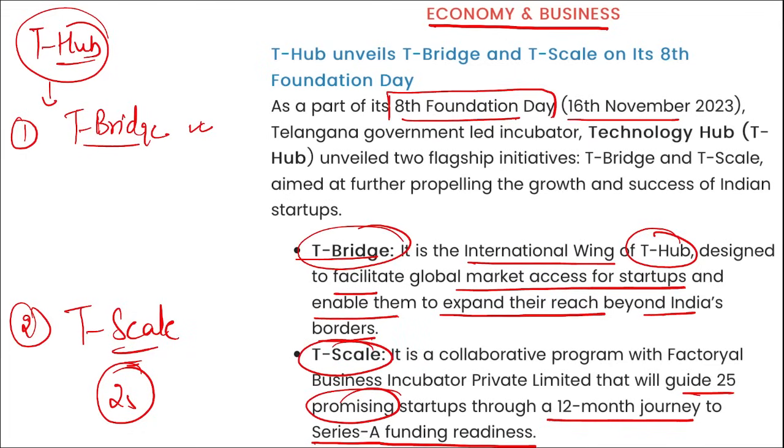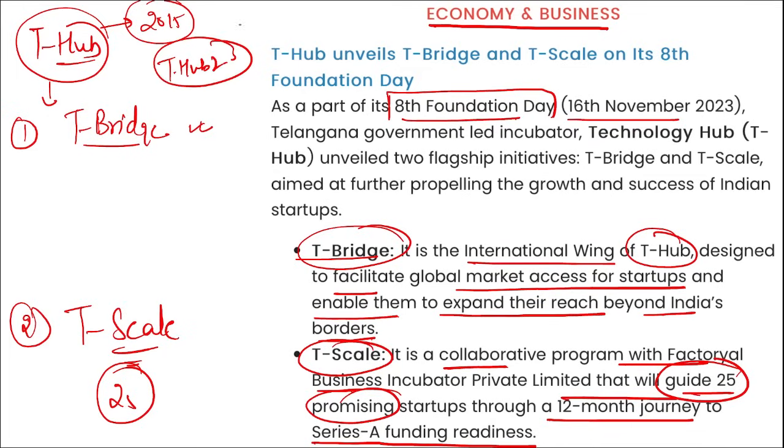And T-Scale is basically a collaborative program with the Factorial Business Incubator Private Limited that will be guiding 25 promising startups through a 12-month journey to Series A funding readiness. If we talk about T-Hub, this was incorporated in 2015 and this is an innovation hub and ecosystem enabler whose headquarters is in Hyderabad, Telangana, and T-Hub 2.0 was also launched in Hyderabad, Telangana.